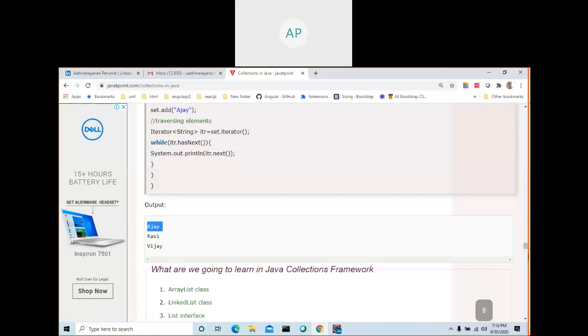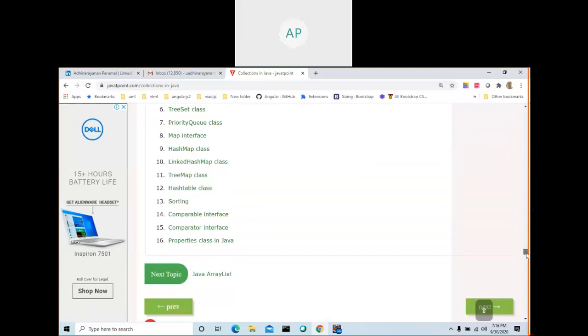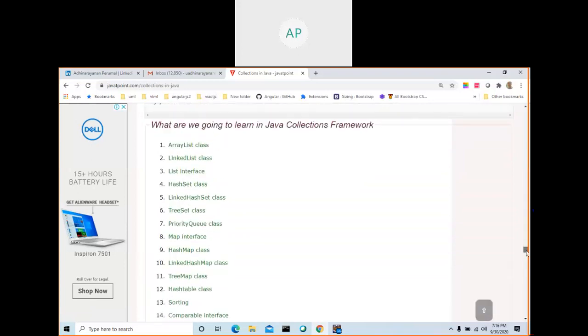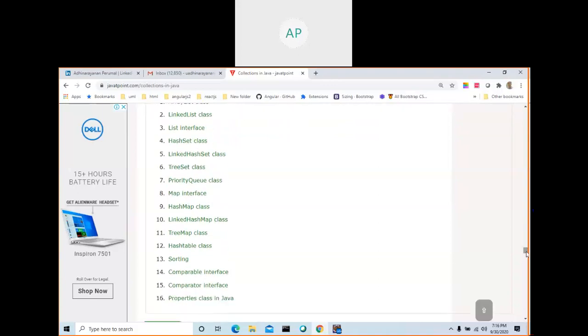So now you have an understanding of the collection framework. That's the main use of collection framework. These are all the things that you should know, very, very important: ArrayList, LinkedList interface, HashSet, TreeSet, PriorityQueue, Map. We are going to see Map. Map is key-value. So in ArrayList, if I want to retrieve the value of Ravi, you may not be able to, but Map will have a key-value which we are going to see. Also sorting, Comparable interface, Comparator interface. This is all very important. Anyway, I will show some examples.